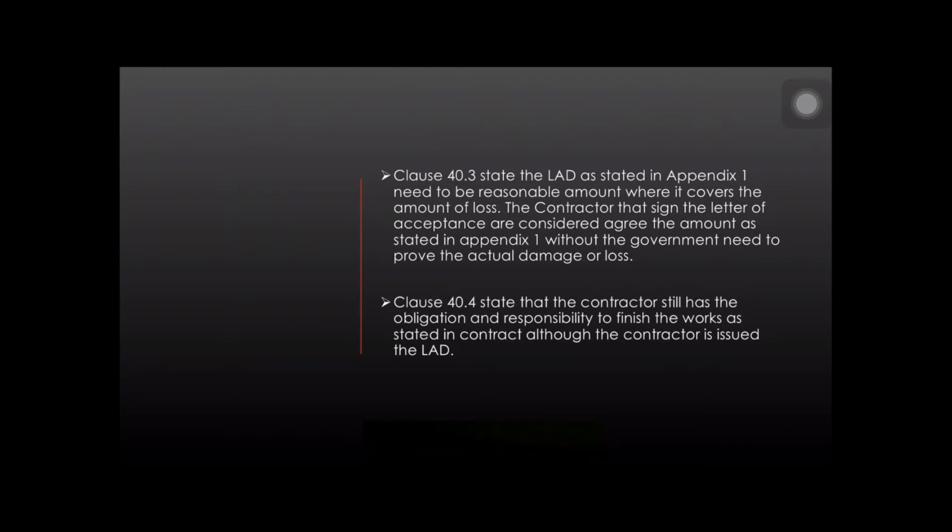Clause 40.4 states that the contractor still has the obligation and responsibility to finish the works as stated in the contract, although the contractor is issued the LAD.